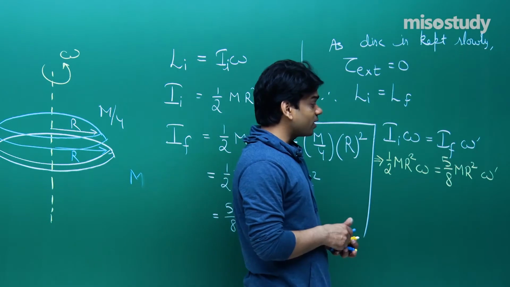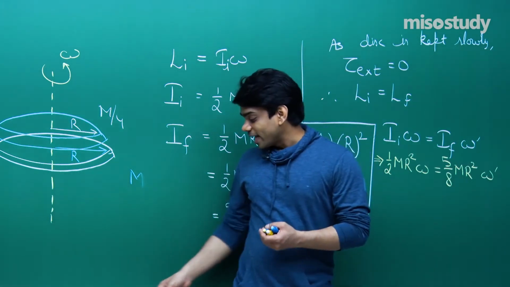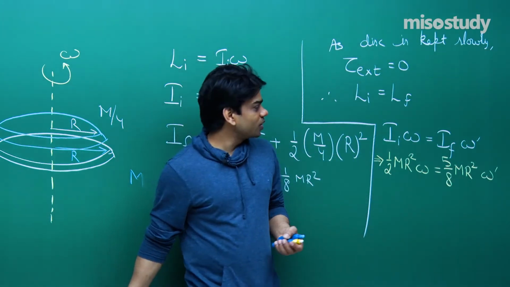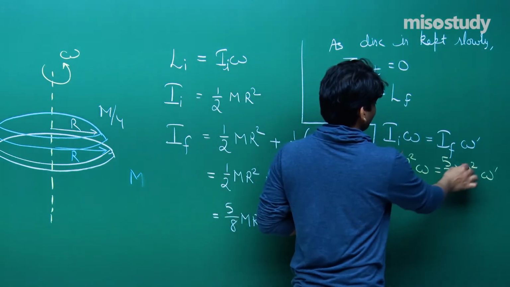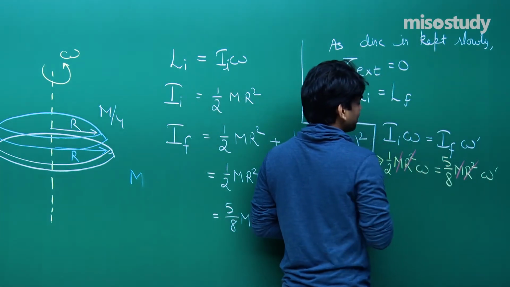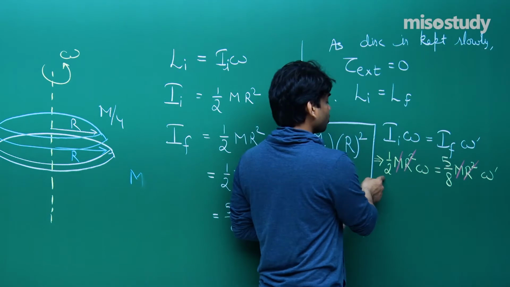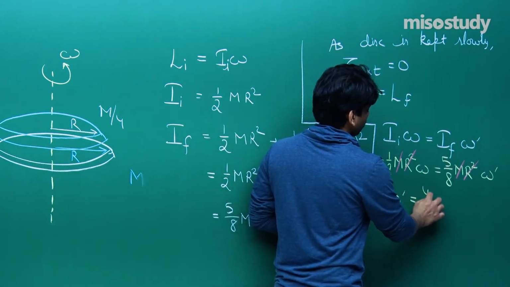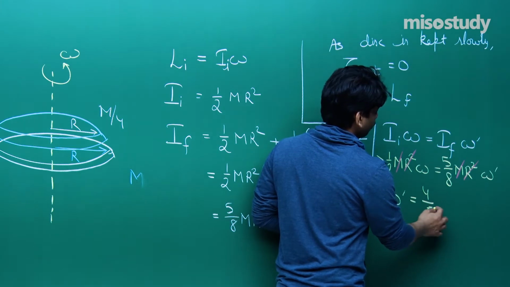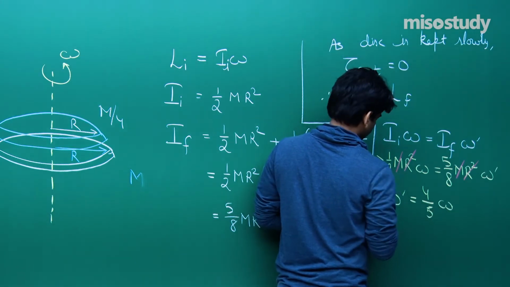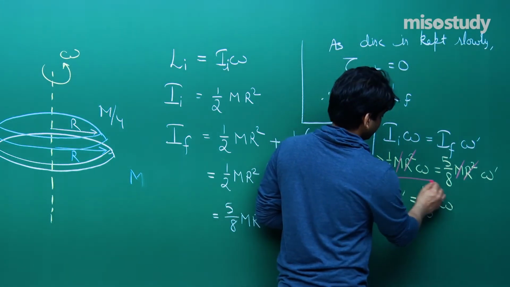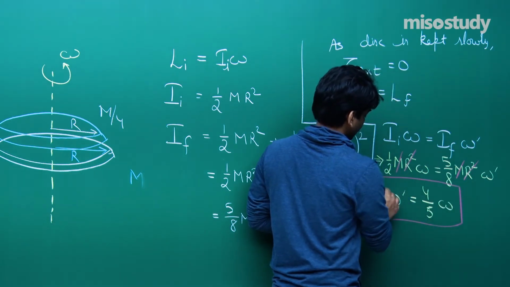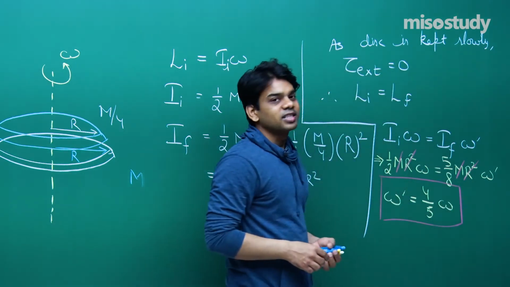Clearly, I believe you would have understood now what to do. We only have to cancel out some common terms at both ends. See that r square will be cancelled out. This will go 4 times, so 4 by 5. Omega dash will be equal to 4 by 5 omega. I believe it would be clear to you all how to evaluate such kind of question.